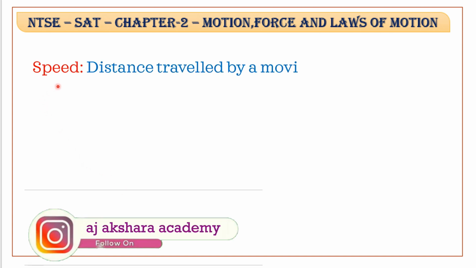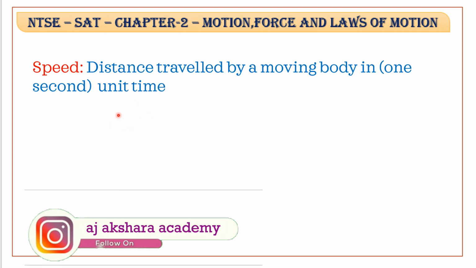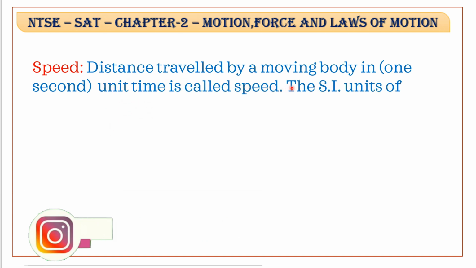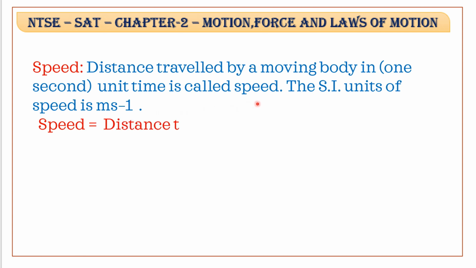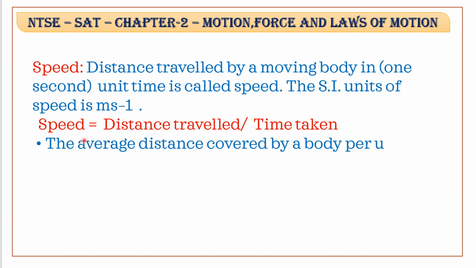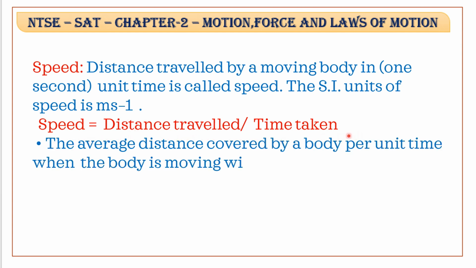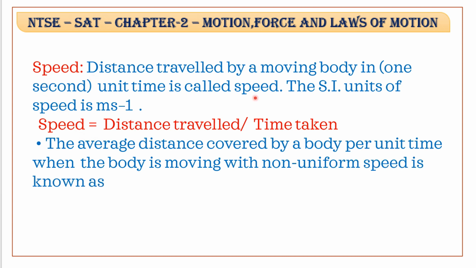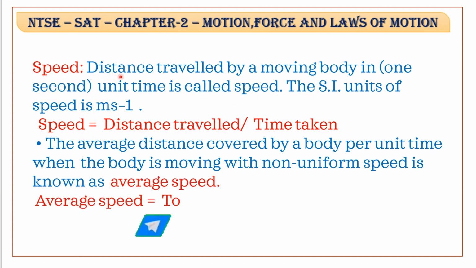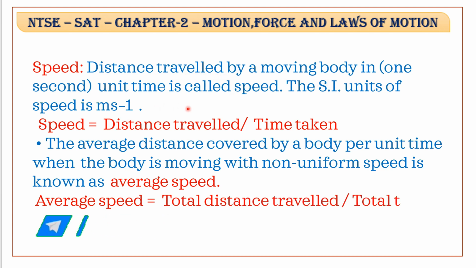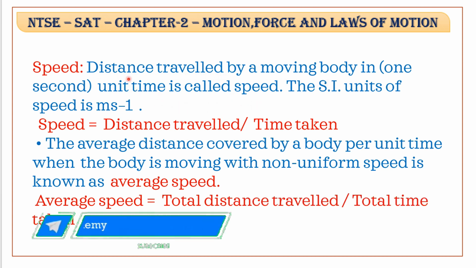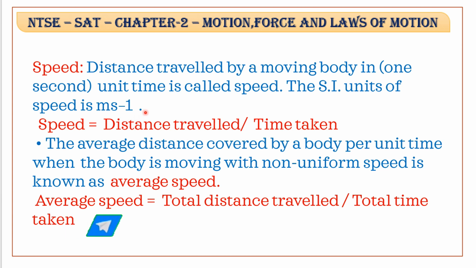What is meant by speed? Rate of distance is known as speed, or distance travelled by a moving body in a unit time is called speed. SI unit of speed is meters per second. Speed is equal to distance travelled divided by time taken. Speed is a scalar quantity. Mathematically, speed can be written as distance travelled by time taken.